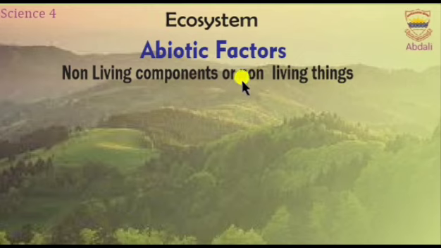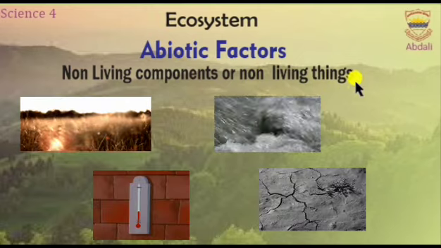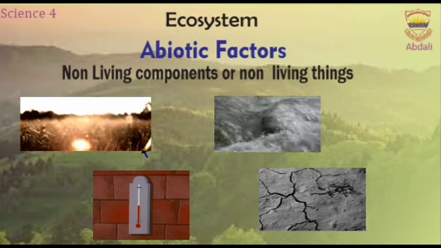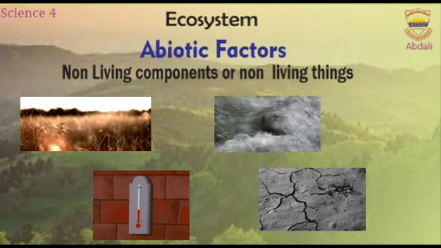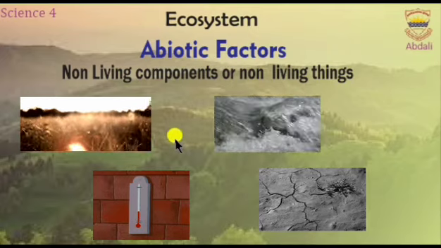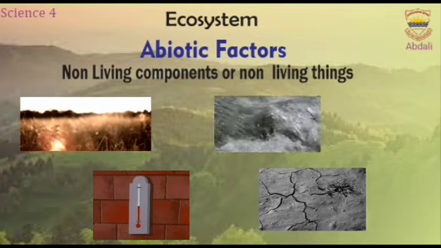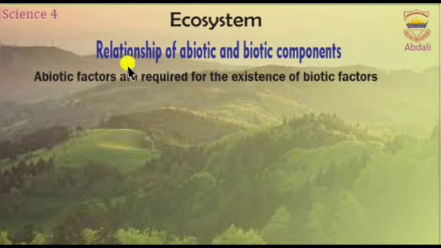Abiotic factors, on the other hand, are the non-living components of an ecosystem. Examples of abiotic factors include sunlight, temperature, water availability, soil composition. A relationship of abiotic and biotic components.